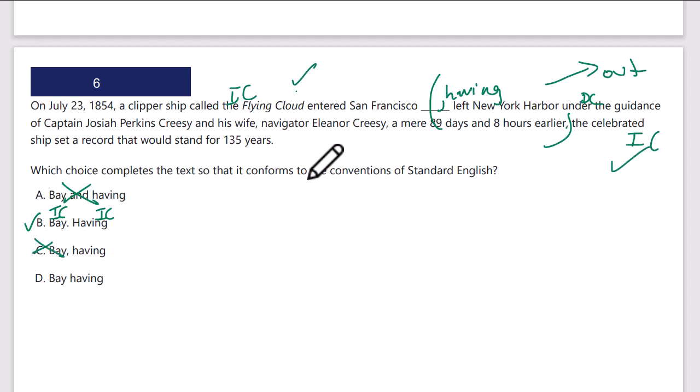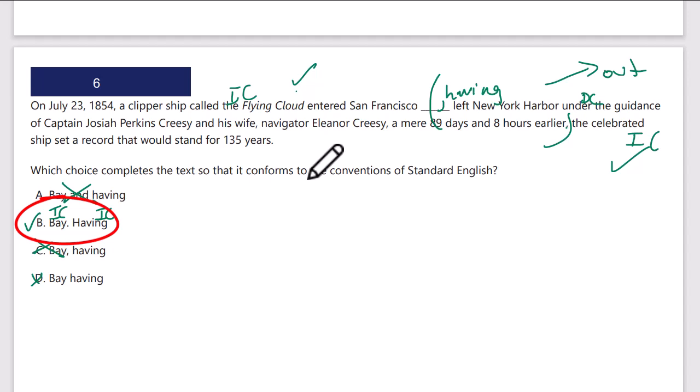And I wouldn't just have Bay having left New York. There's definitely need for some kind of punctuation here. So, left San Francisco, having left New York under the guidance of, no, I would have a period, I believe. The Bay, period, having left New York, blah, blah, blah, earlier, comma, the independent clause, the main clause, the celebrated ship set a record that would stand for 135 years. Should be two different sentences. We wouldn't have no punctuation there.